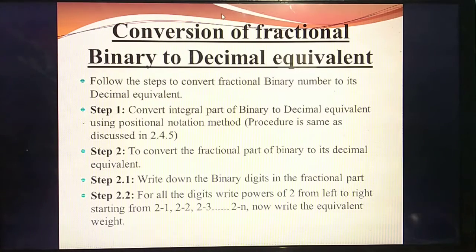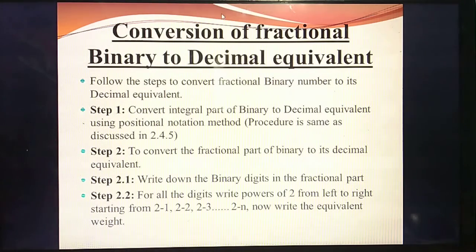So here first you should write the given fractional number, with the point. Then after writing, you should write the powers from left to right. That's important here. Otherwise you always write the place value of power from right to left, but in fractional numbers you should write the powers from left to right. The powers are 2 power minus 1, 2 power minus 2, and so on; the powers will come with minus values. Understand, that's the difference between the remaining things and this fractional.